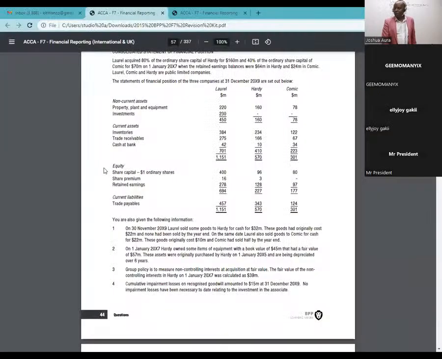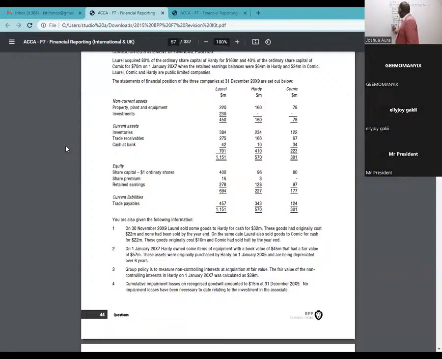Now, we go to the next item. It's called trade receivables. So receivables, I can see a figure of 275 and 166. And then we have cash at bank, 42 and 10. 42 plus 10. So that I'll be able to have total assets there. And then I'll come and pick equity.